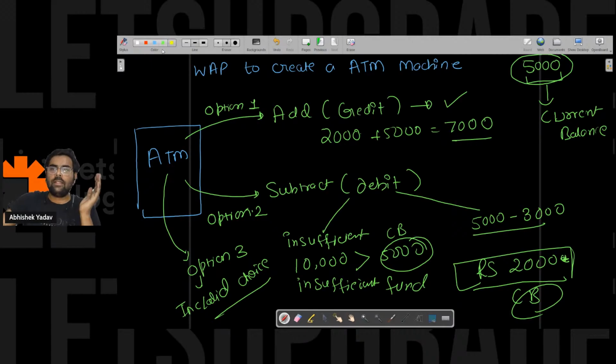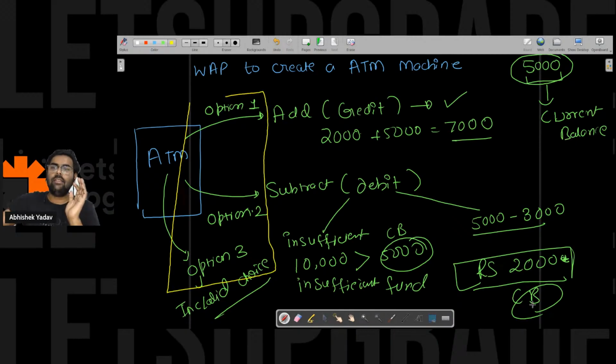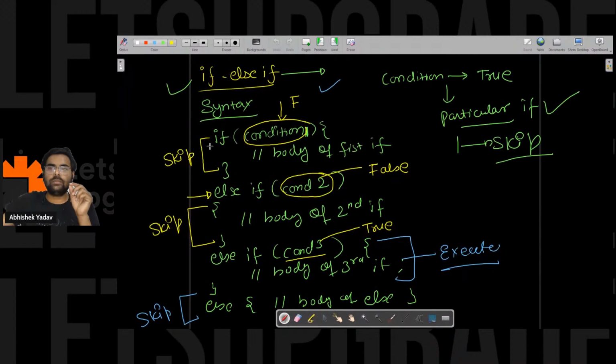So we have the first part. If you see the diagram, you can see this is the first part that we have. That is, we have three options available and I have to choose only one option among them. Right, everyone? So again, what can happen? If I move to the previous slide, this one, right? Here you can observe one thing: we can use if else if when I have multiple options available.